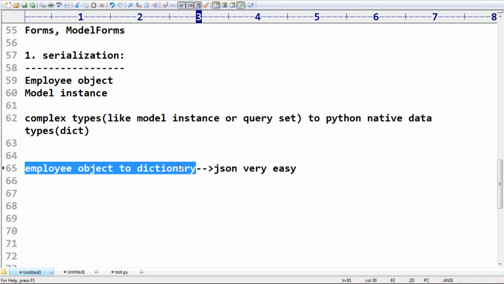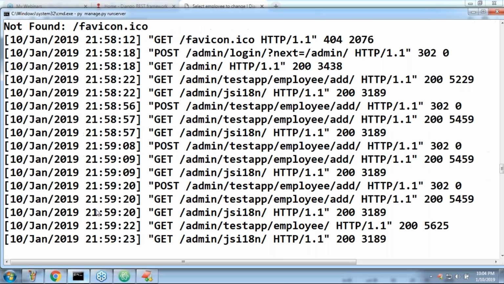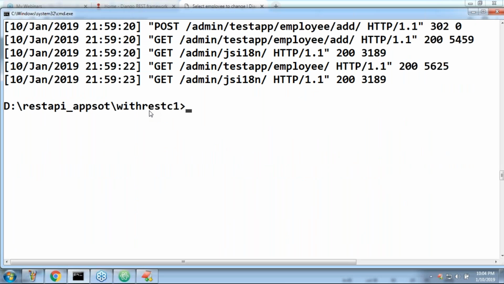Well, sir, how can you confirm? How can you explain serialization? How can you do that, sir? Very simple, sir. Listen very carefully about this. I'm not going to use any views and so on. I want to do everything from the command prompt, just until we get some basic idea. Sir, how to open the Python shell? Can you please tell? python manage.py shell. Now the Python shell is ready, sir.